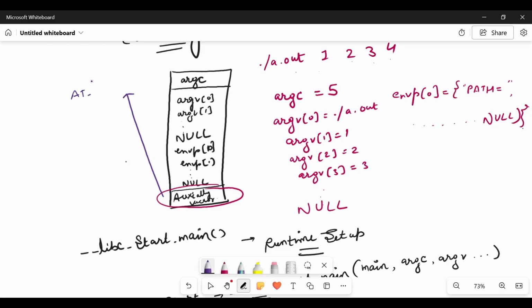Okay, so we can say this auxiliary vector contains all the metadata of the kernel which are required by the program. So this is so important. Like page table, we should know the program header address, we should know the entry point address or segment address or the section address. All those information are provided by the kernel to the user using this auxiliary vector.